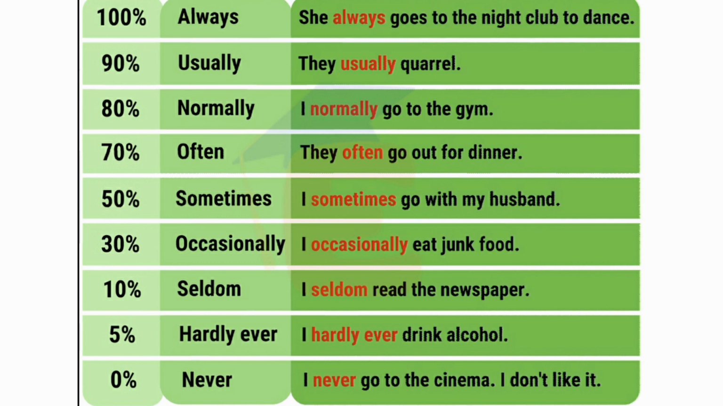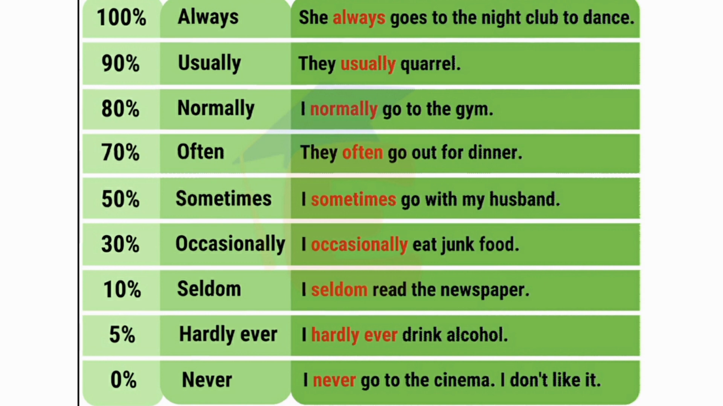So let us look at the word always. She always goes to the nightclub to dance. This is telling us that she goes there 100% of the time. She doesn't go there sometimes. She goes there always. 100% frequency.